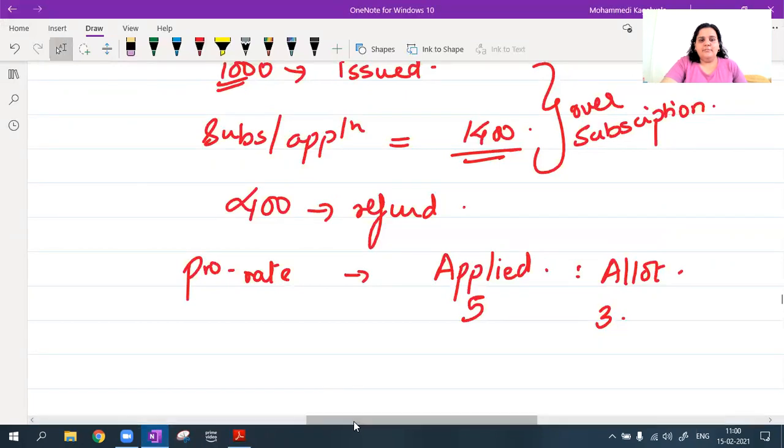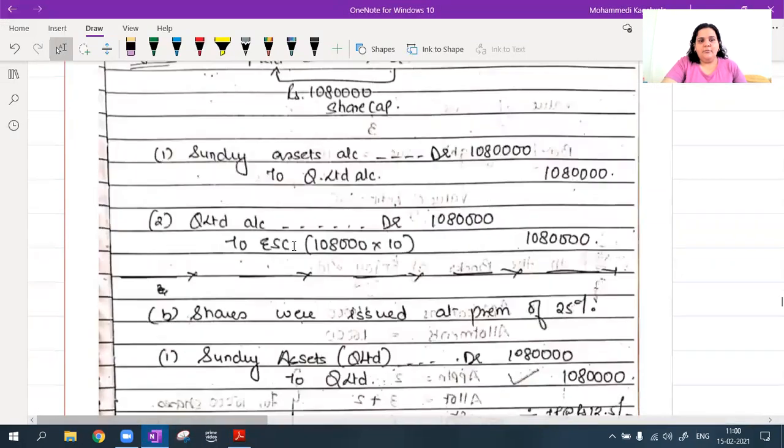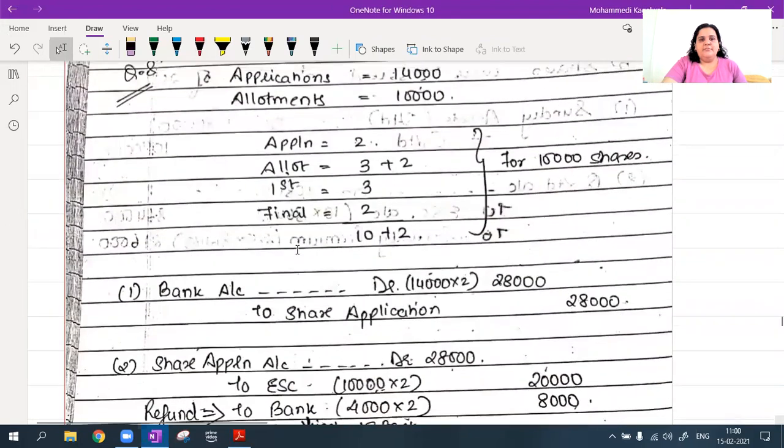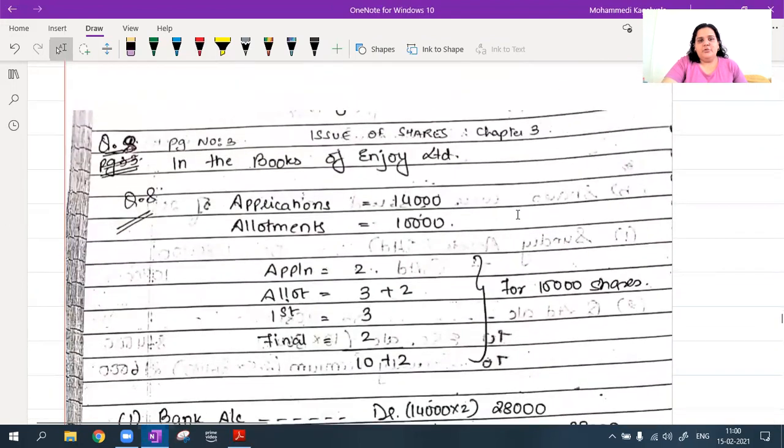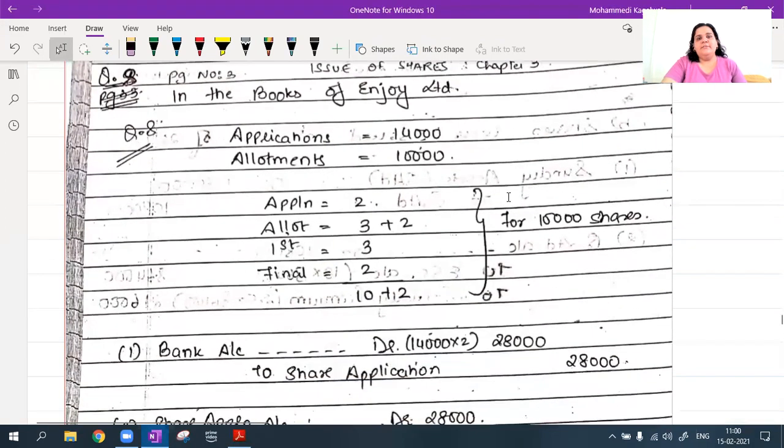What you have to do in this sum is, I'll just take you all through, and then you all can solve it by yourself. Okay. In the books of Enjoy Limited, applications were received for 14,000. Allotment was done on 10,000 shares. So for 10,000 shares, you have application pe 2 rupees. On allotment, we have 3 plus 2 premium pe hai. First call and final call.